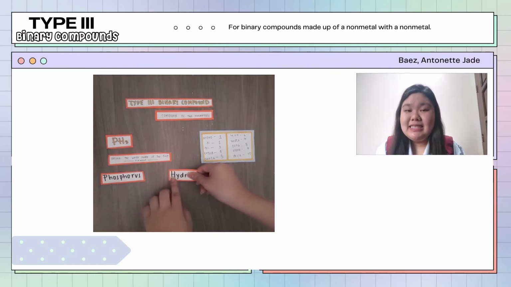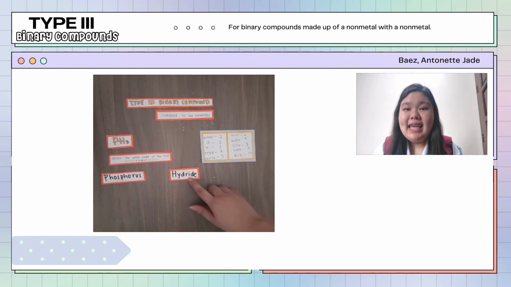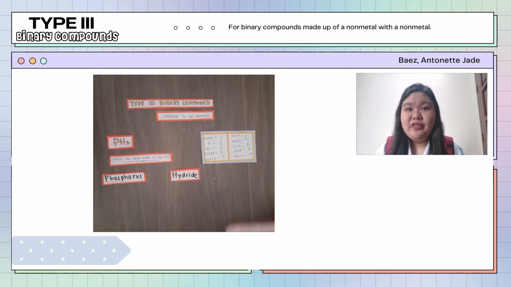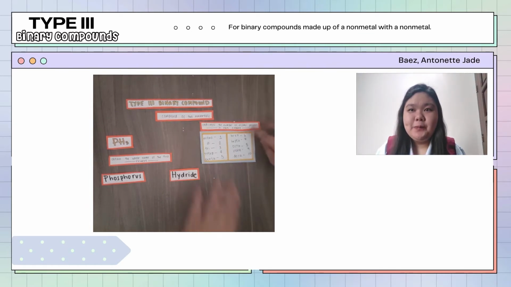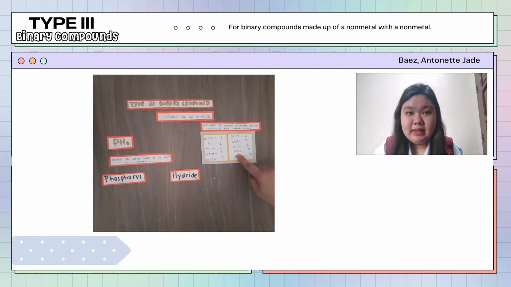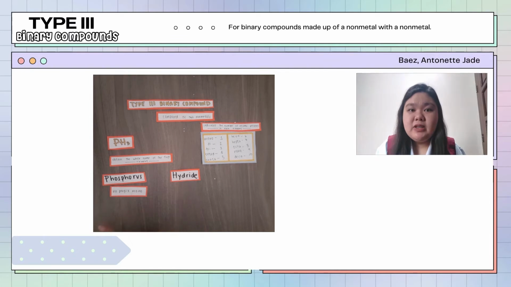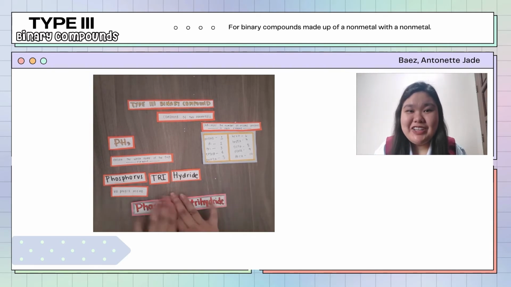The second element is an ion, so it is named by getting the root word of the element plus adding IDE at the end, which results in hydride. The prefixes here indicate the number of atoms present in each element. We don't have to put the prefix mono in the beginning of phosphorus because the prefix mono is never used for naming the first element. We have trihydride, so the right prefix is tri. Now we will put the tri in the beginning of hydride, so the answer will be phosphorus trihydride.